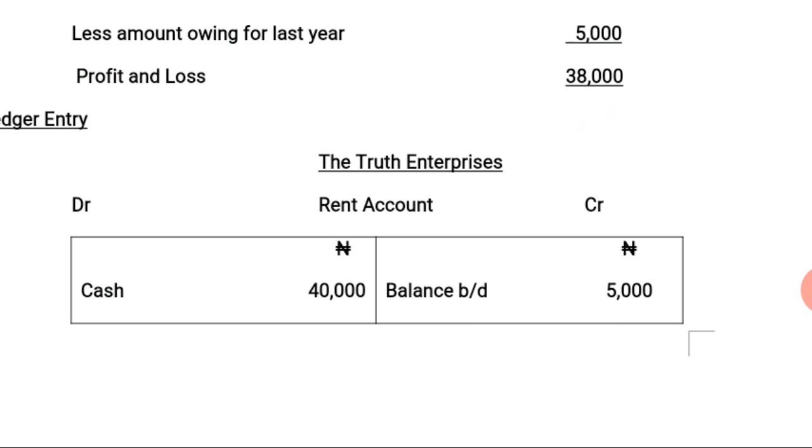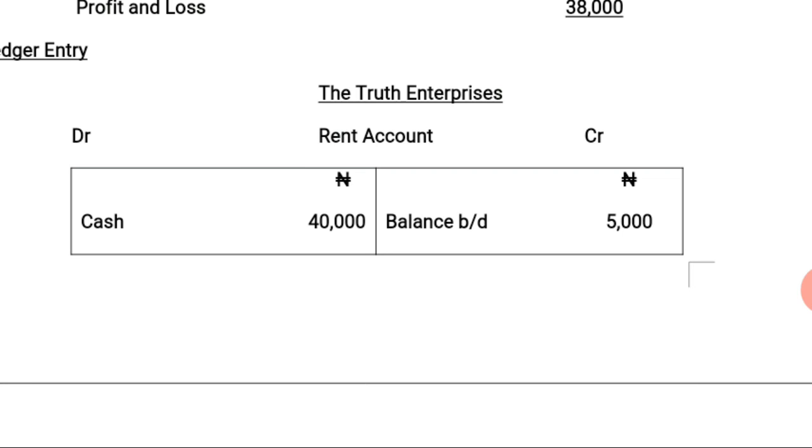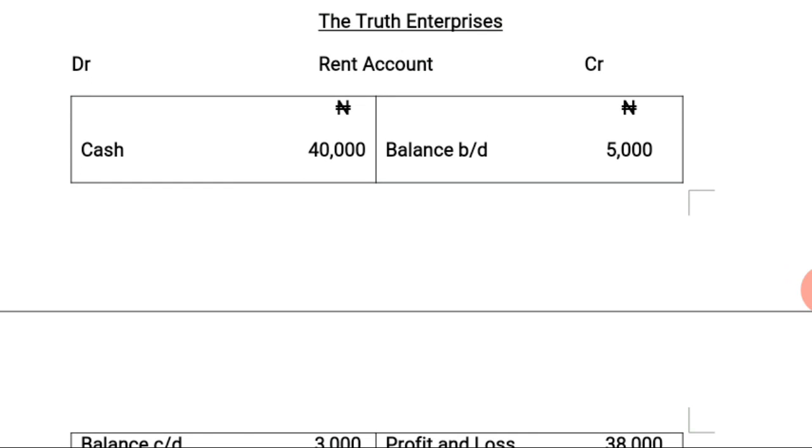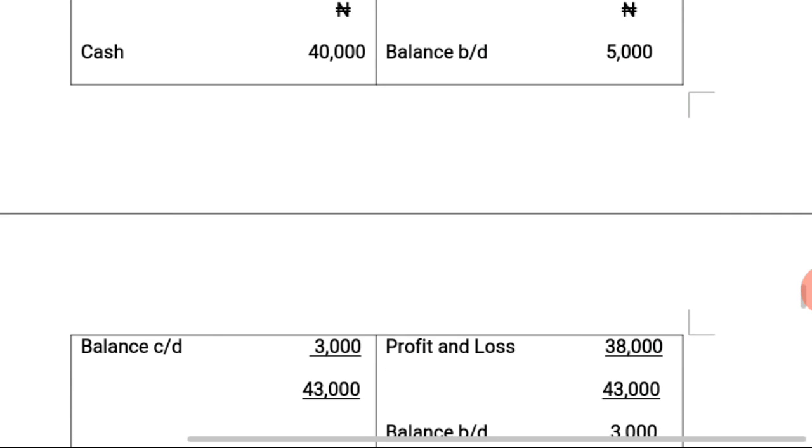Ledger entry. The name of the business is the Truth Enterprises. Rent account, which is an expenses account. We have the debit and credit side stated. Then we have the denomination naira on both sides. The amount that has been paid during the year will be debited to the rent account, which is an expenses account, because it has been credited to the cash account. So we debit the rent account with the amount that has been paid, cash 40,000 naira.